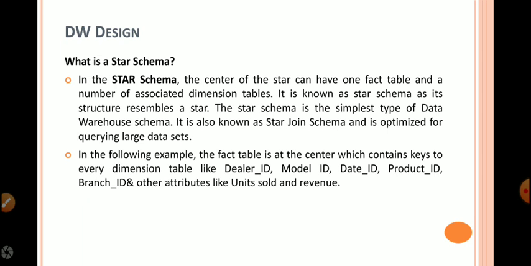Star schema is the simplest type of data warehouse schema. It is also known as star join schema and is optimized for querying large datasets. The specialty of star schema is that it does not require normalization.